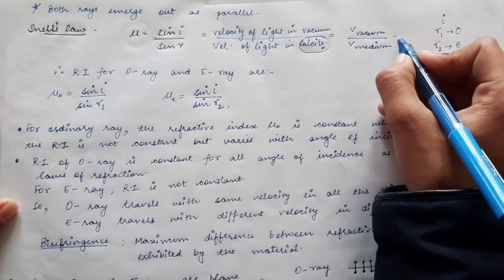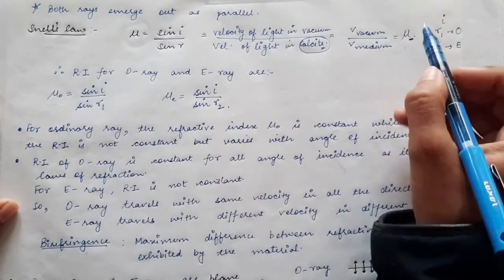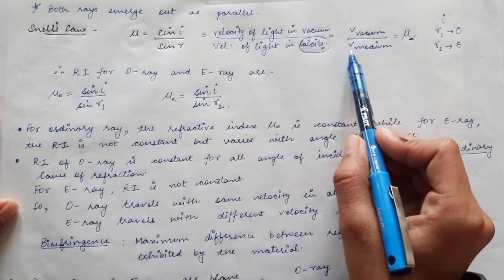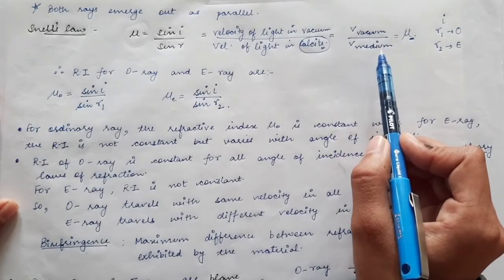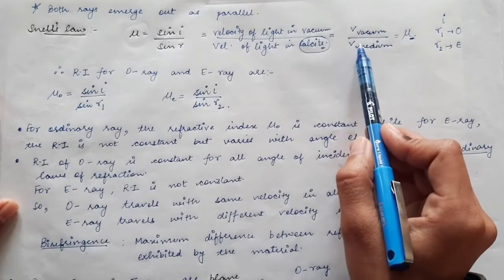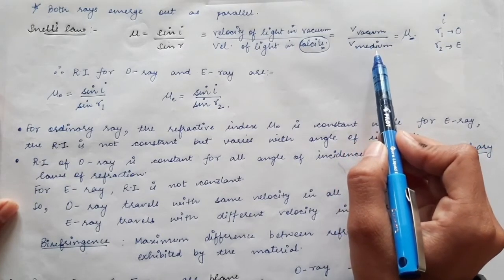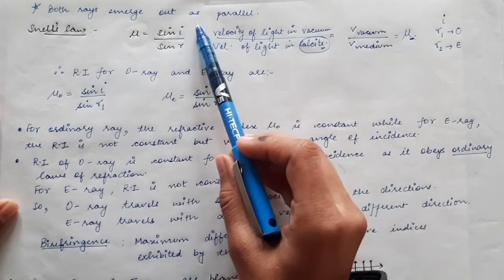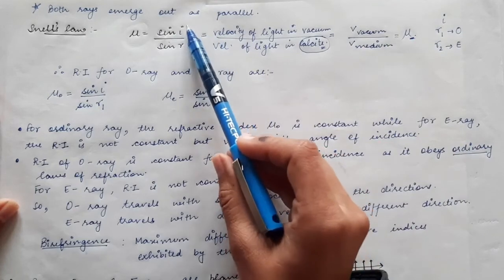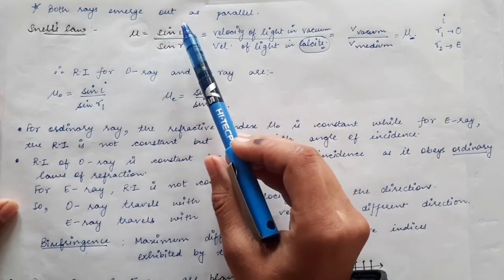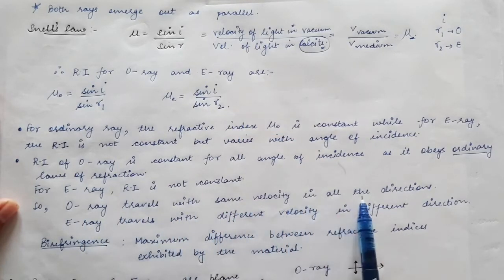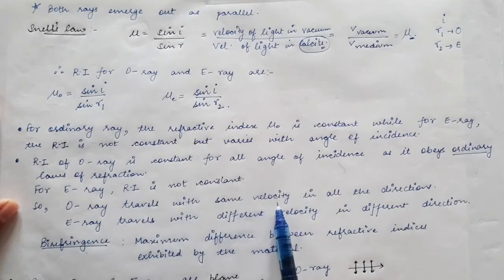So if mu is fixed and the velocity of light in vacuum is fixed, therefore the velocity of the ordinary ray inside the medium will also be fixed. So the velocity of the ordinary ray inside the birefringent material is always constant. If you change the angle of incidence, this ratio will always be the same for the ordinary ray. So the ordinary ray travels with the same velocity in all directions.